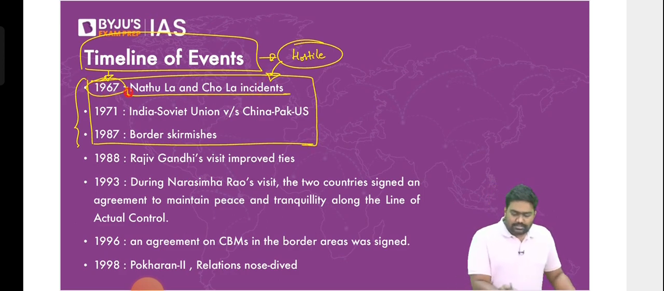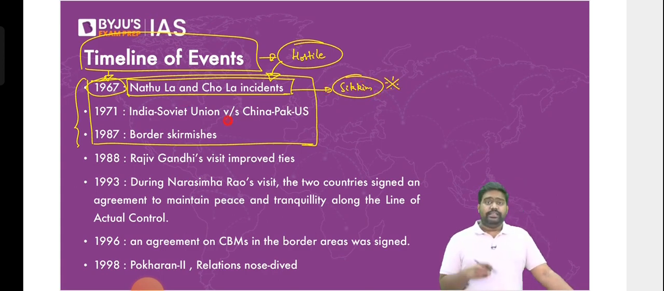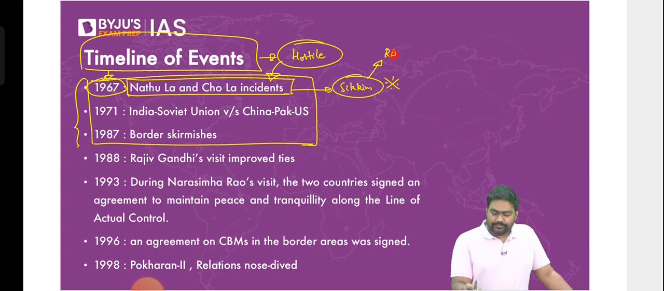There were fresh clashes in the Sikkim sector at Natula and Chola. Fresh clashes took place here at Sikkim, and many say that this is what pushed India to meddle in Sikkim, to force Sikkim's merger into the Indian Union. This is not verified, of course.